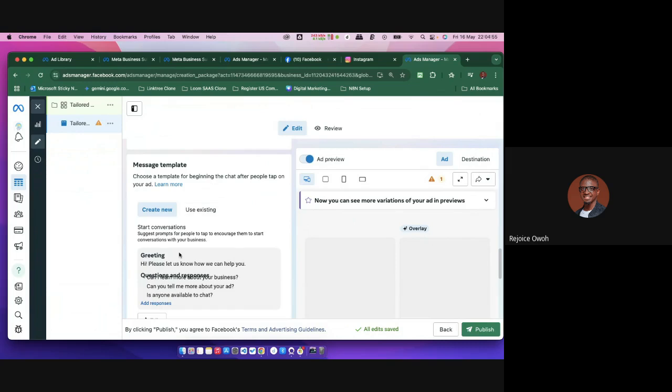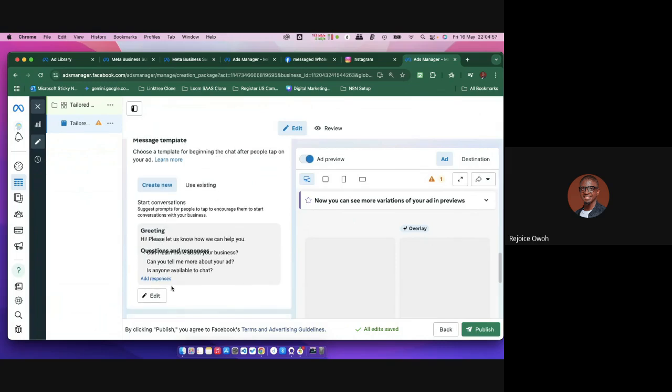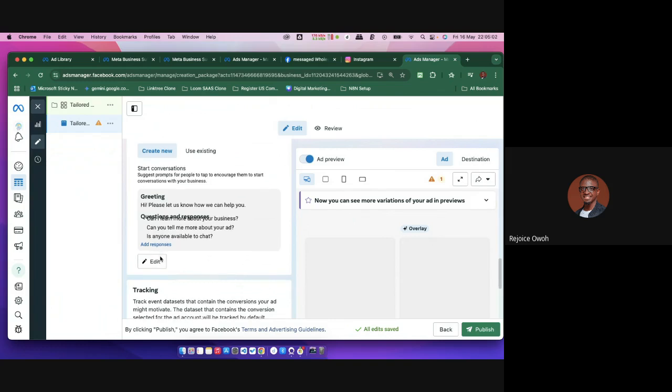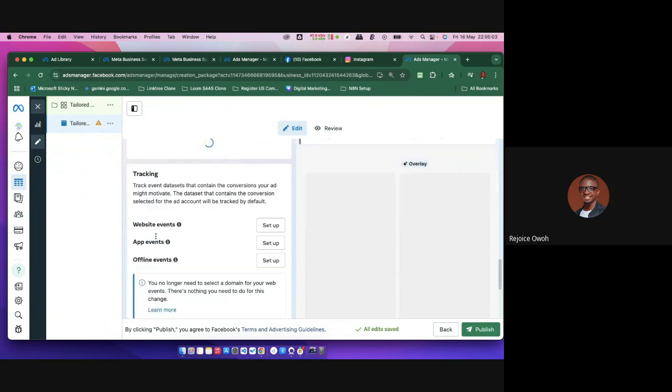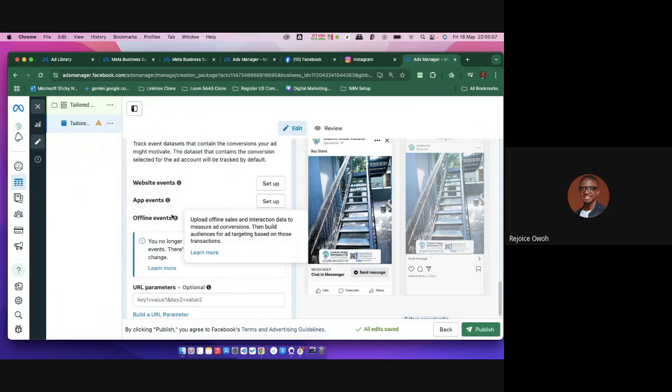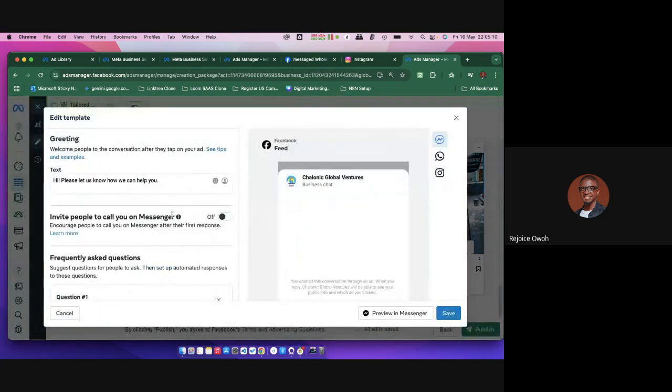And again, you can also have a template. Template means for people that are sending me a message on this particular ad, how will I respond to them? I can say, okay, let me add a response. For everybody that's coming through this particular ad, I can say, hi, how can we help you? And that can be the response I want to give them. Or I can use a different type of response, and tell them, will you remember to click here to subscribe? All these are various ways you can customize this particular ad, right?